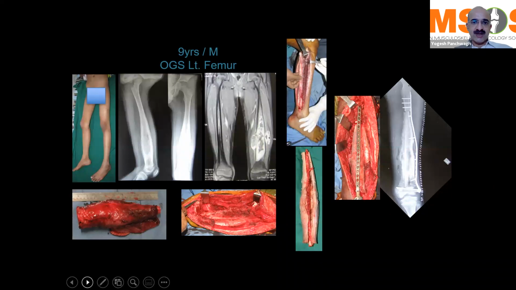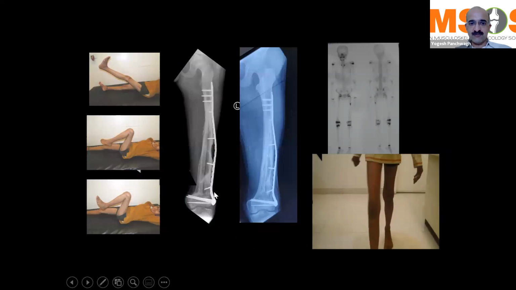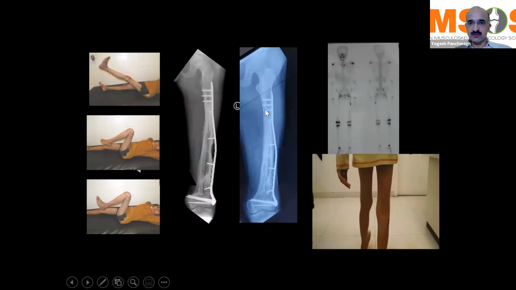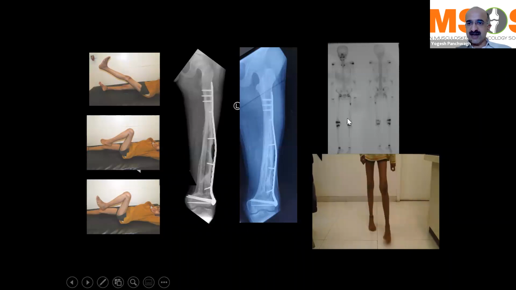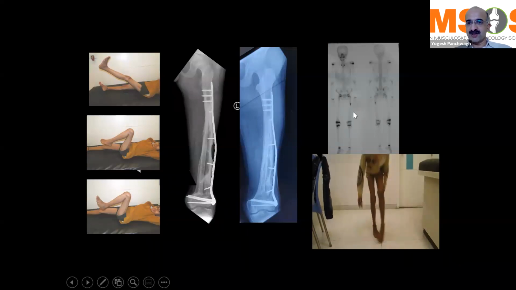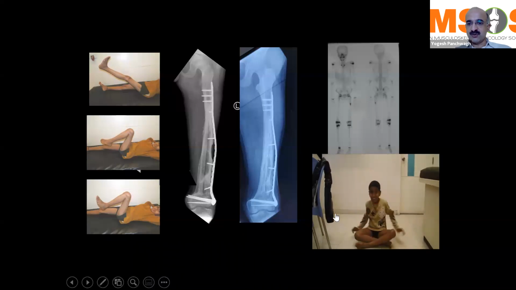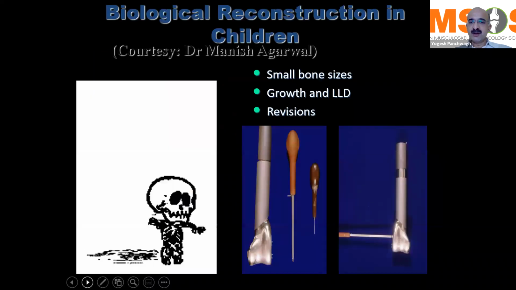In certain cases, you can combine the extracorporeal radiotherapy with the vascularized fibula reconstruction, and that has been done in this patient of distal femur osteosarcoma, where the extracorporeally radiated bone and the vascularized fibula are inserted together into the defect and fixed with a suitable type of surface fixation. You can see that at a longer follow-up, the entire bone has beautifully fused to the femur, and the bone scan done at 5 years after surgery shows that the entire thing is vascular, and the patient goes on to have a very good functional outcome and gait at a later date.